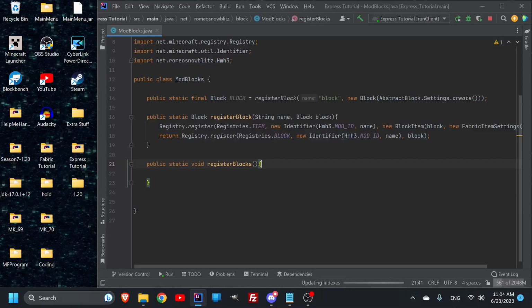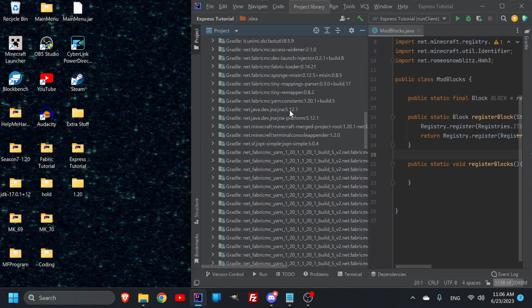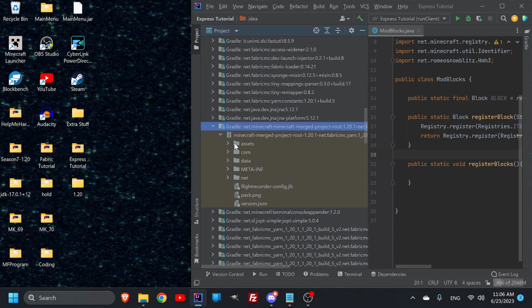Resources are just done in JavaScript, which is instead in Java. You have your resources. You don't automatically get a data folder. This is what I'm talking about. So everything in net is done in Java. Everything in resources is done in JavaScript. If we just scroll down to where it's got these Minecraft MC yarn, we're going to go 1, 2, 3. It's going to say Minecraft merge project. We're going to go into here, and then it's got all of our assets and data that we're looking for.